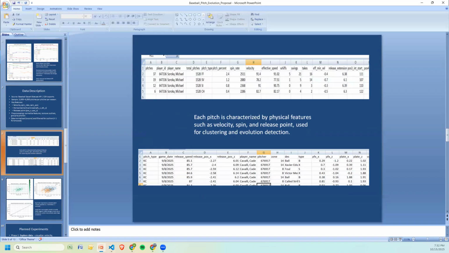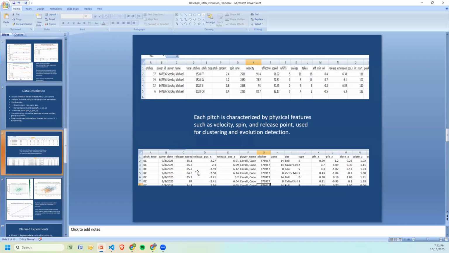So there you can see this is more data pulled from Statcast. This is a sample of Mike Soroka, some random start in July of this past year when he was pitching for the Nationals. This is a sample of the data you can pull from the API. You can select different fields and output as CSV. And this is another young pitcher who we'll get into in a second on the Nationals.